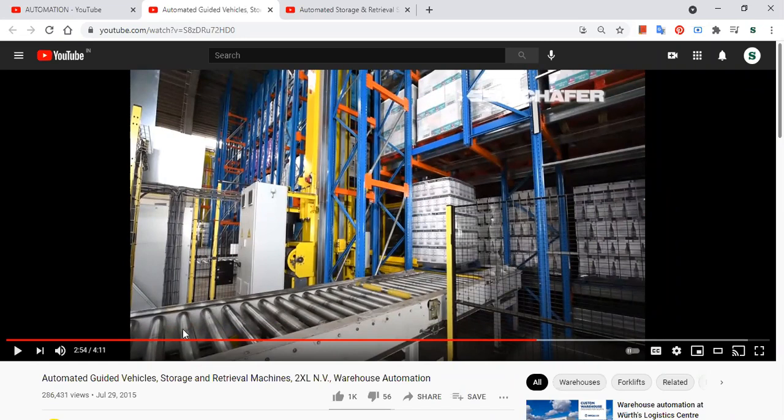So this is to be sent to either shipment or any other workstation, etc. So that's what that storage retrieval machine does. It stores it and it retrieves it. That's as simple as that. And within this you have categories, like what type of ASRS system it is. Is this clear, the video?